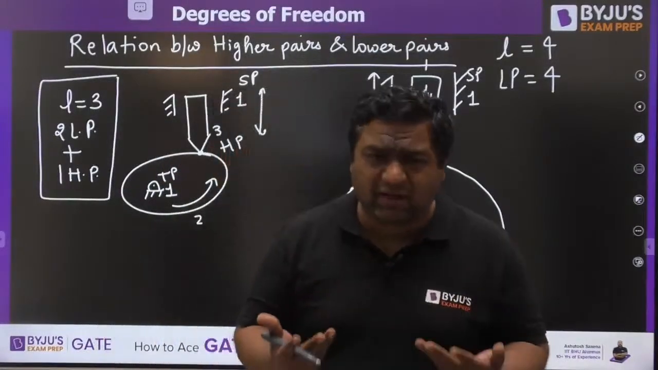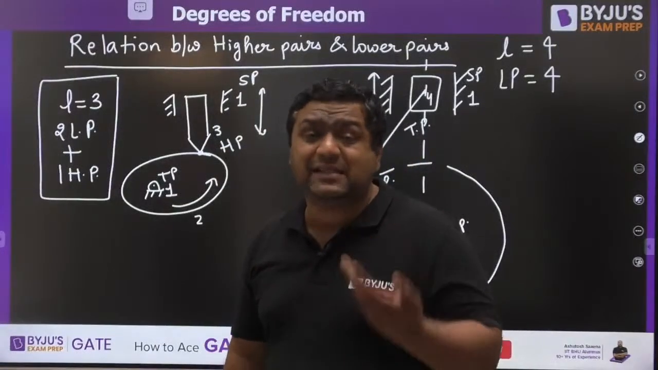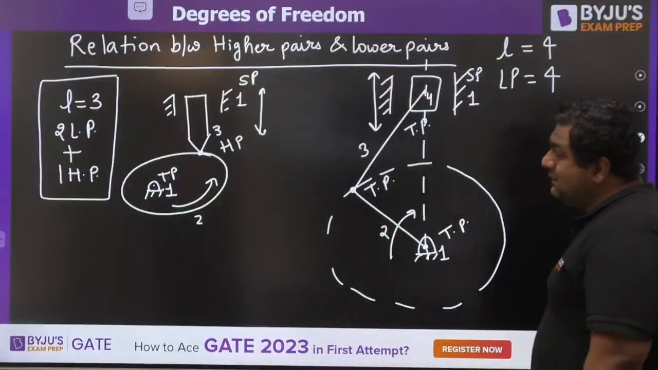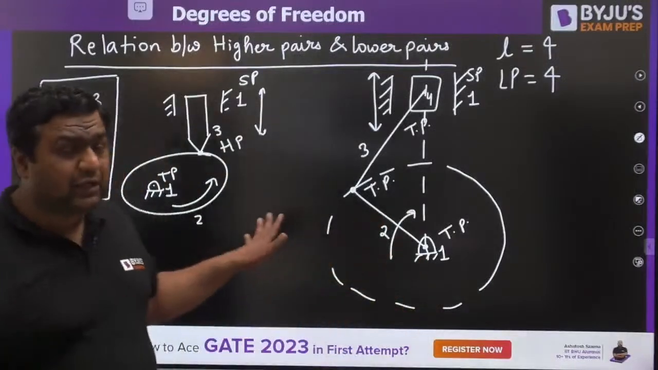Same means they are equivalent for us. Same doesn't mean they are equal, they are equivalent. They are providing the same relative motion. So if they are providing similar relative motion, we can compare them and say they are equivalent for us.